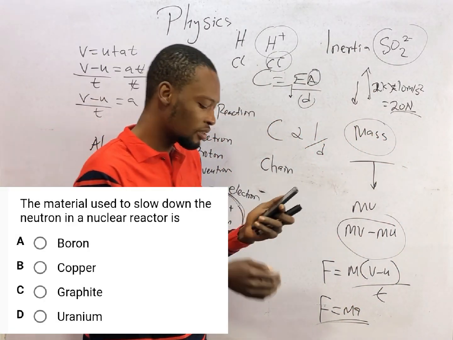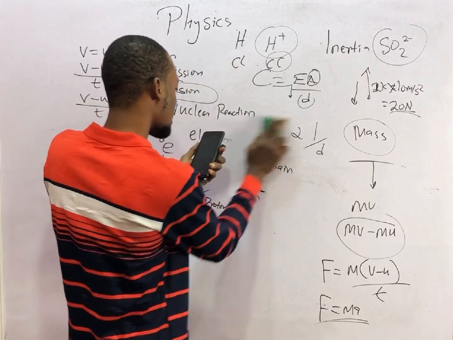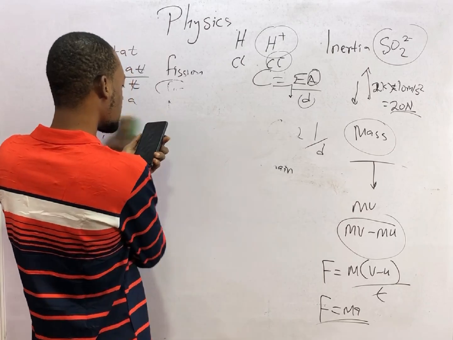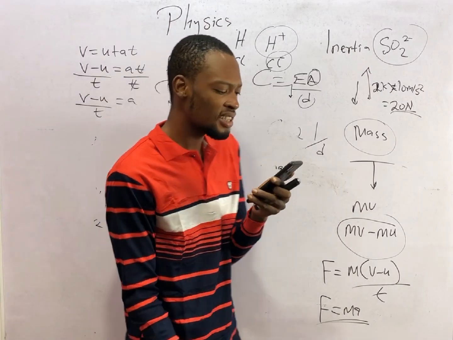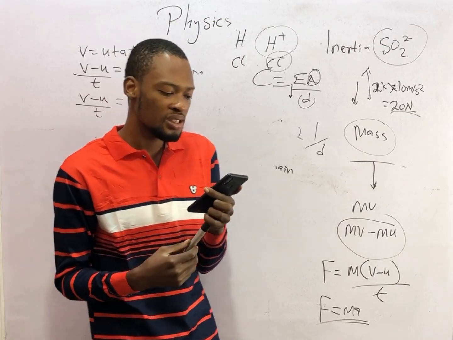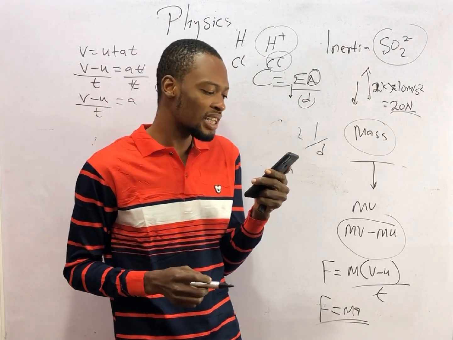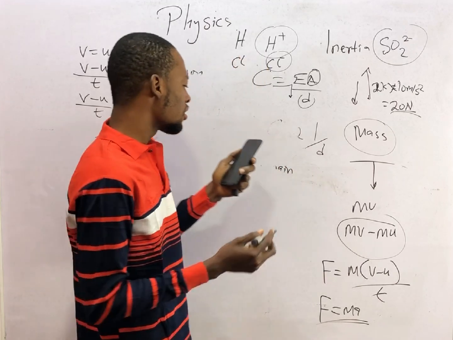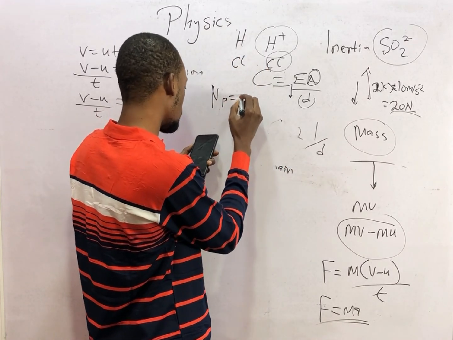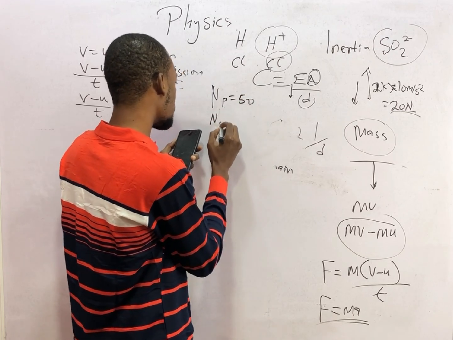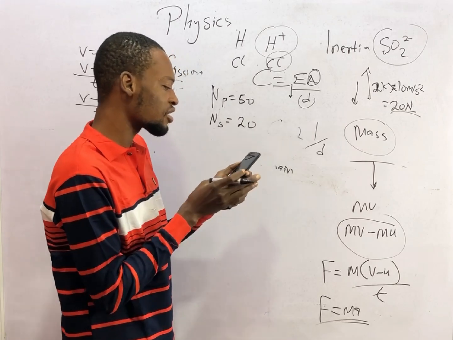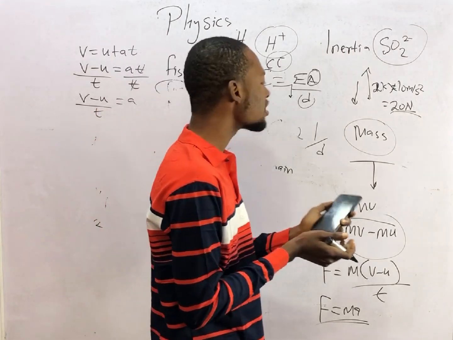And the next one says, an electric device has 50 turns in the primary coil and 20 turns in the secondary coil. The device can be dash. Its number of turns in primary is equal to 50. Number of turns in secondary is equal to 20. This is simply a transformer. A transformer has primary and secondary turns.